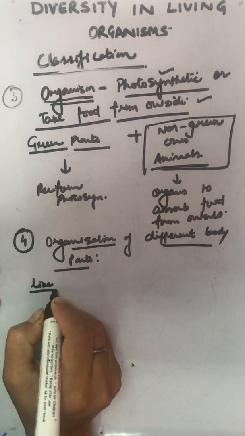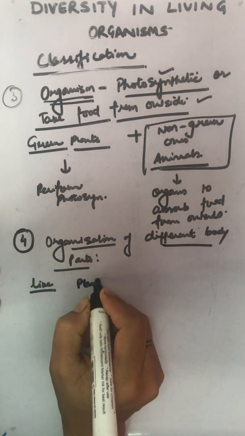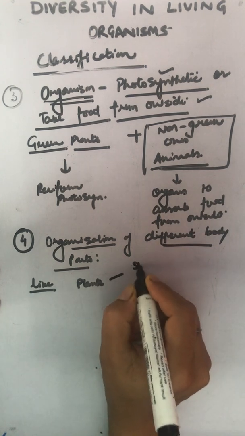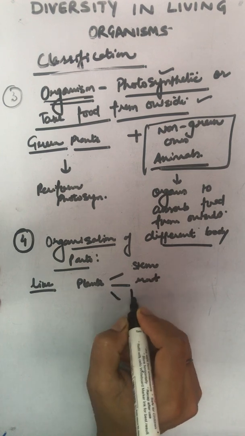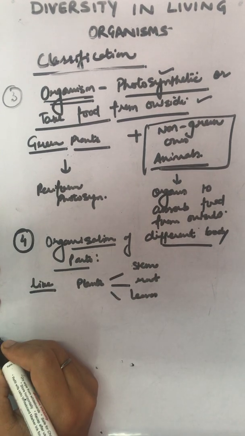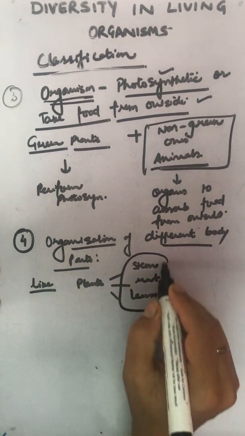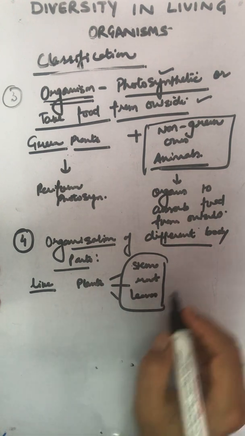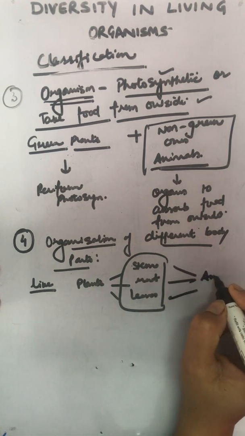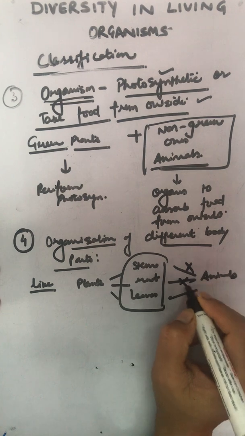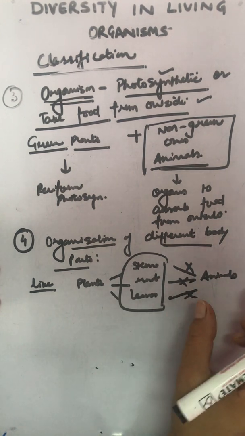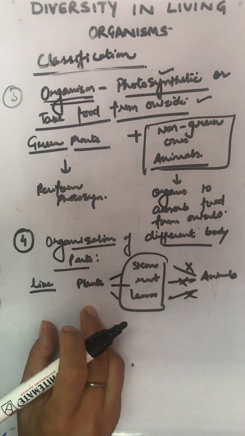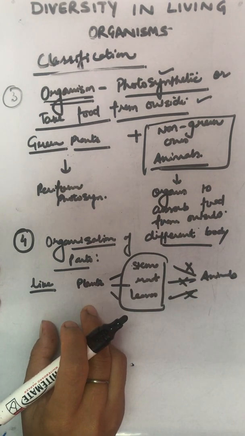Like, we say plants, they possess stem. What else? Root and leaves. Right? Do the animals possess all these? No, animals do not possess all these. Why? Because they do not require. The grouping or organization of their body is different from plants. Clear?